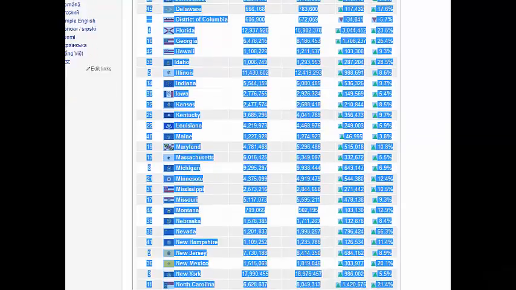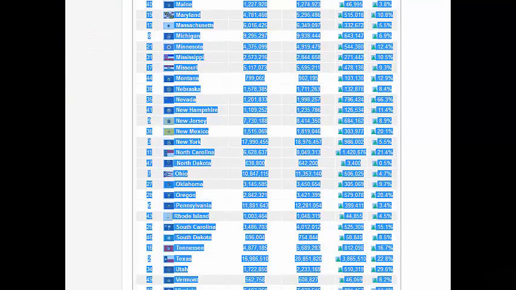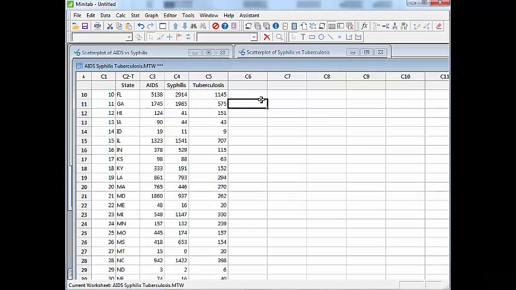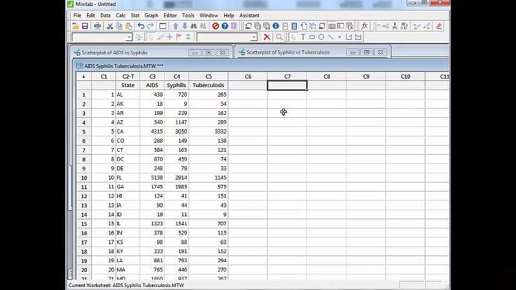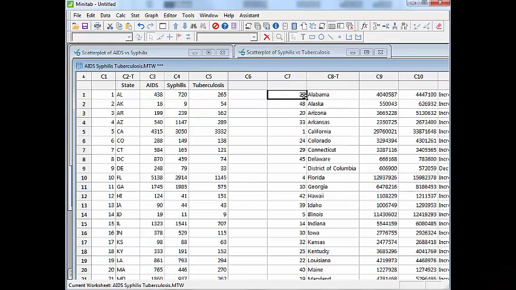Then I'm just going to highlight all this stuff. Data is just all over the web these days. I'm going to press Control C to copy that, go back to my menu tab over here, and see if maybe I'll get lucky and can just paste that stuff in there. Hey, look at that, Control V. Now, I've got to be careful here. These are my ranks, and these are my state names.